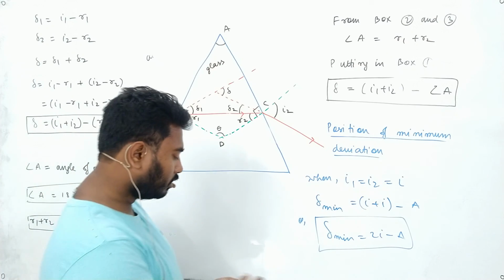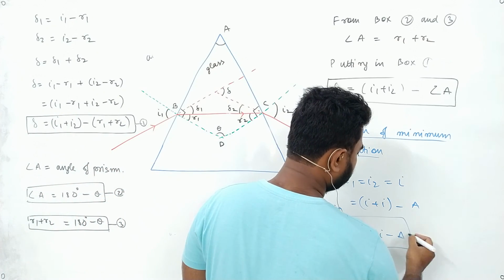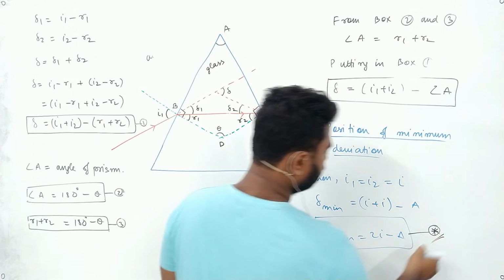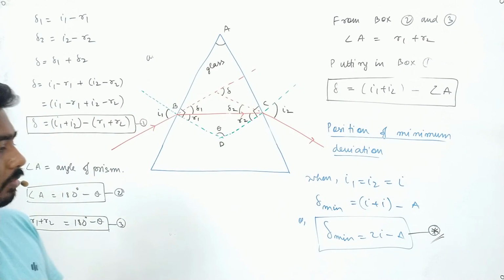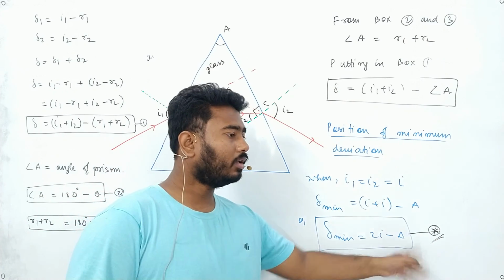This is a very important box. You need to clear out this box. Okay, it's a very important box. So delta minimum will be equal to twice I minus A.